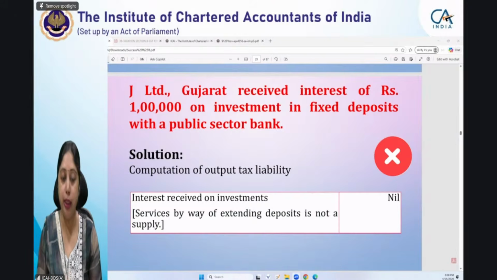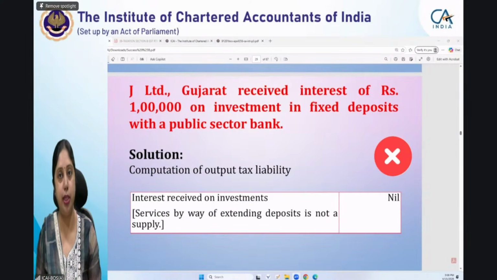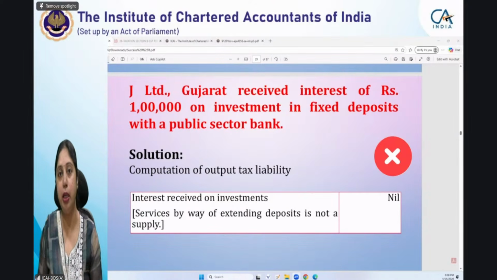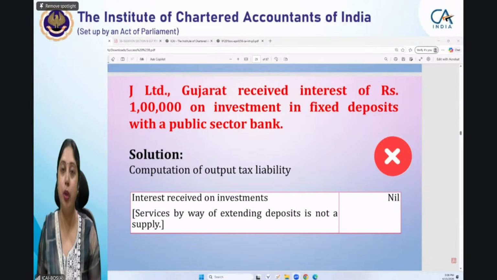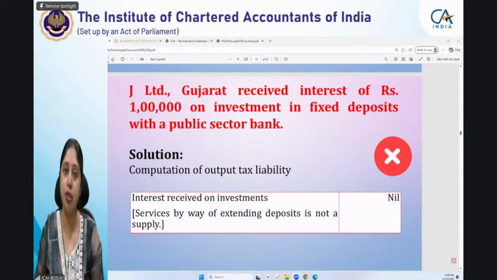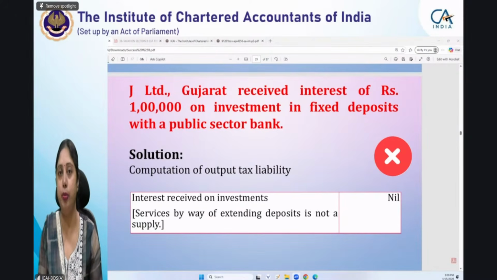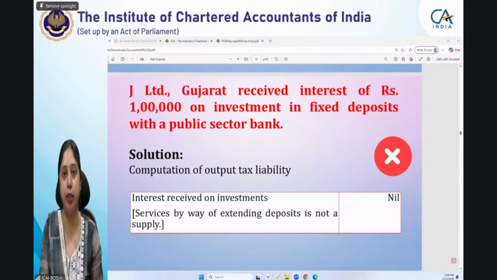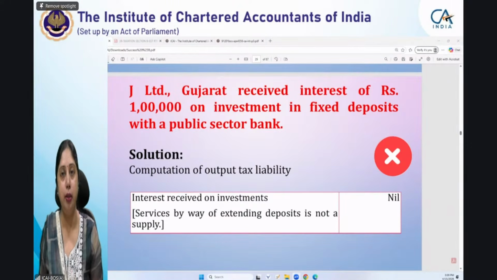Now, J Limited, Gujarat has received. If you read all the chapters thoroughly, then you will be clearly able to make out the distinction between all. When you have gone through the Schedule 3 items, you memorize all those entries, the 8 entries which are there. I think co-insurance has also been added now. So when you know all those entries, you know that yes, these are Schedule 3 entries. This question does not pertain to that. Definition of goods and services, I know. Definition of supply, I know. This does not fall there, everything is okay. This is a supply. Now I have to go to the exemption notification, that is 12/2017. And accordingly, I will write the reason.